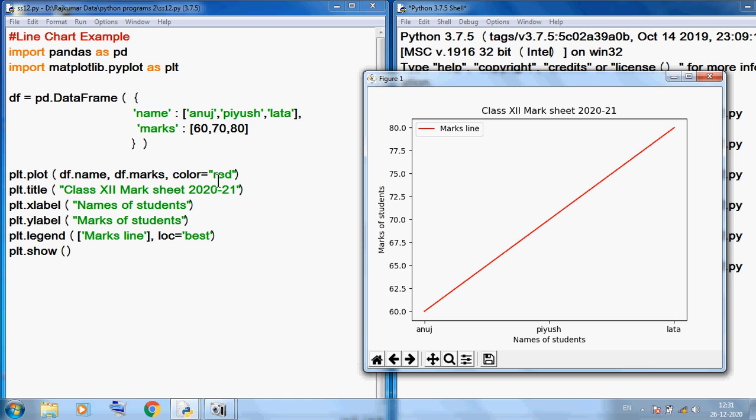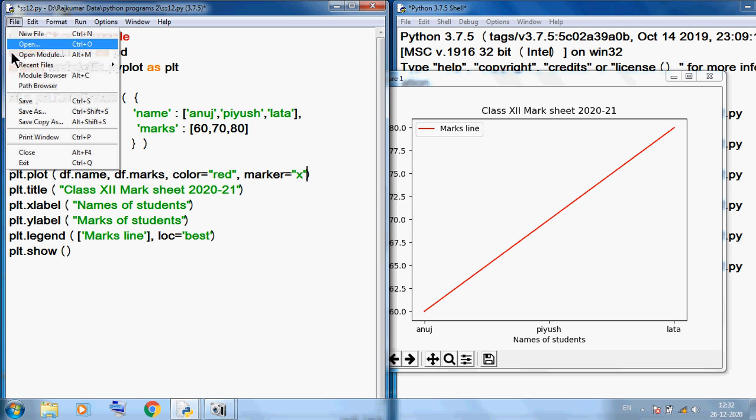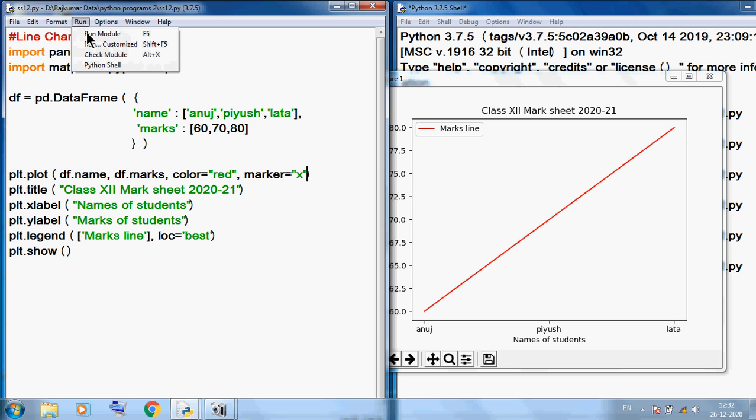Now I want to show markers. At 60 there is no marker, at 70 there is no marker, so it is very difficult to analyze. So we can use the extra parameter marker. So here I am using marker is equal to, we can use any design. Here I am using x. So I want to save this program and run this program.